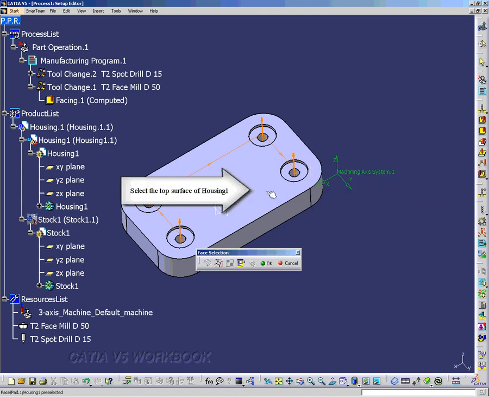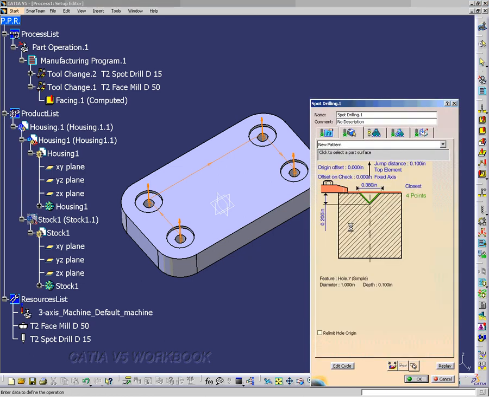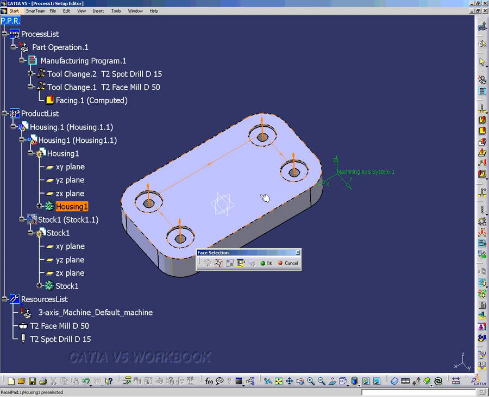Here I'm just going to select the top surface of the housing 1 product. I have to do that again, so I'm selecting the top surface there. It's a sensitive icon, and all I need to do is select the top surface, select OK.